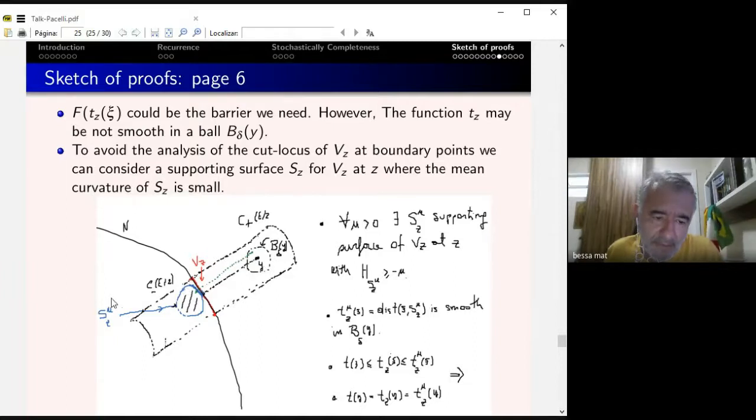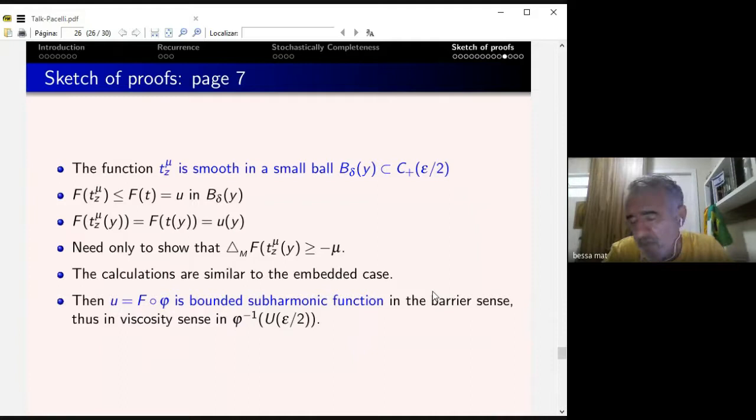So you have this. Now you can make a little move here so we can avoid the cut locus. In some sense, it's the same picture as the embedded case, just more detailed. And okay, resuming, just closing up, we have the function is smooth in a little ball near y. It's below f in u, and exactly equal to f at y. And then we need to show that the Laplacian of this smooth function is bigger than minus epsilon, and epsilon is very small.